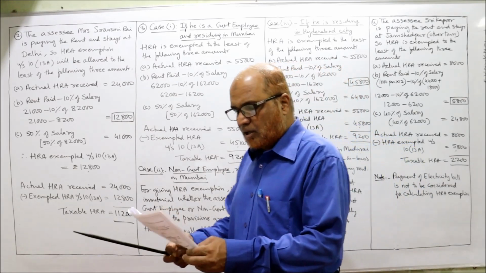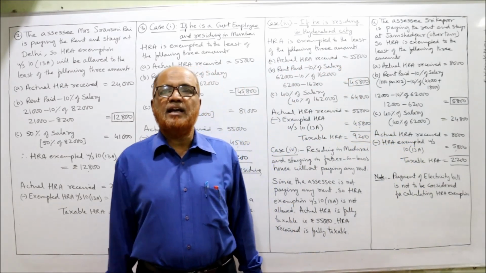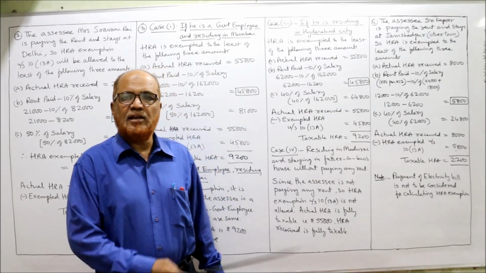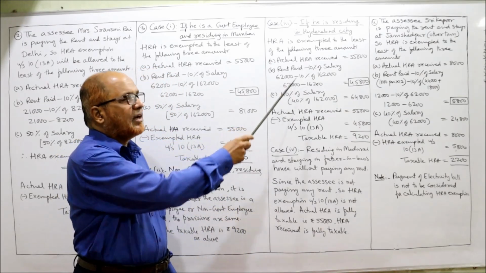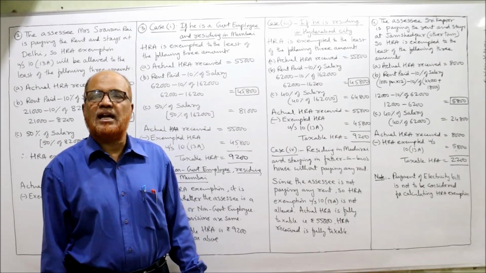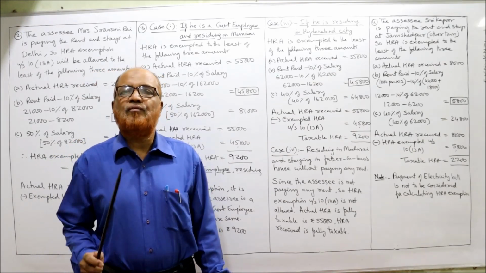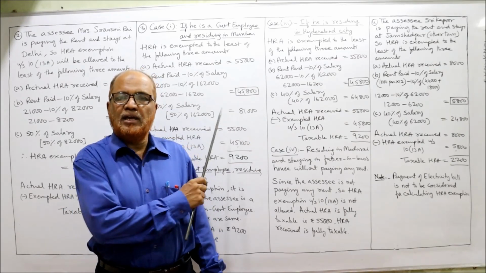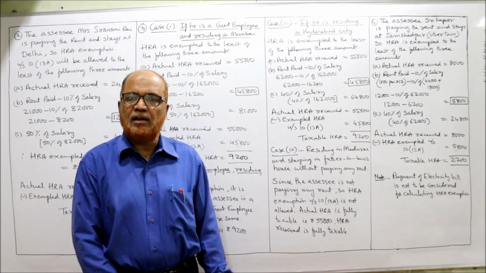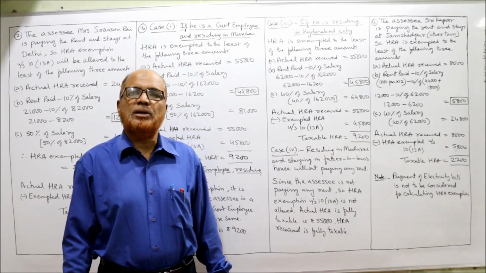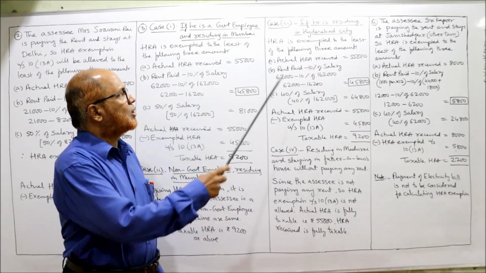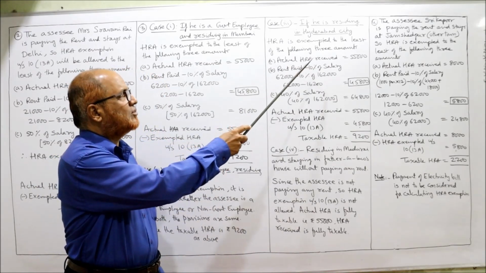Second completed. Now third one, if he is residing in Hyderabad city, here it was Mumbai city. Now we have to treat if the SSC is staying in Hyderabad city. Only one change is there. That change is 40% of salary. Here we have taken 50% of salary. Now we have to take 40% of salary. So HRA is exempted to the least of the following 3 amounts.